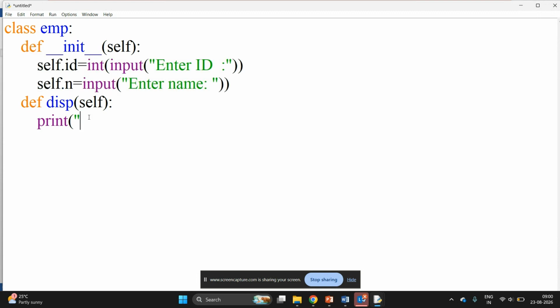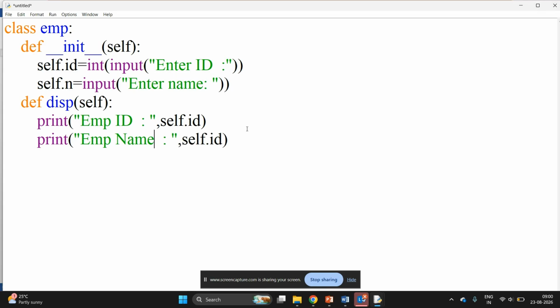So print employee id is equal to, it is in self dot id, and I want to display a name, so I am displaying employee name is equal to self dot name.